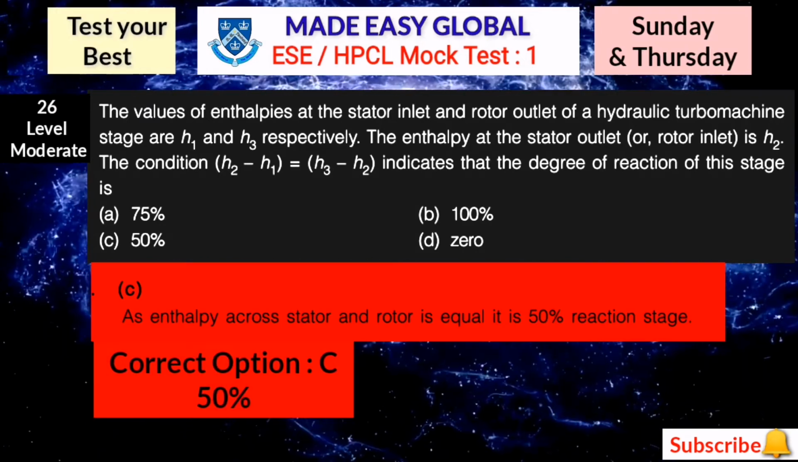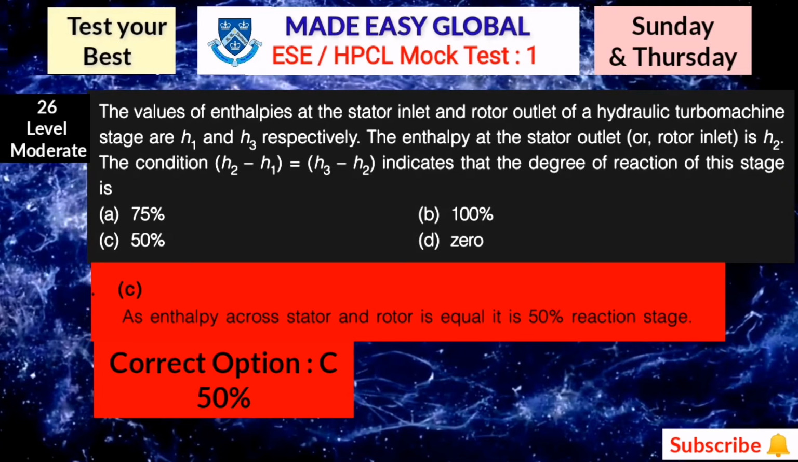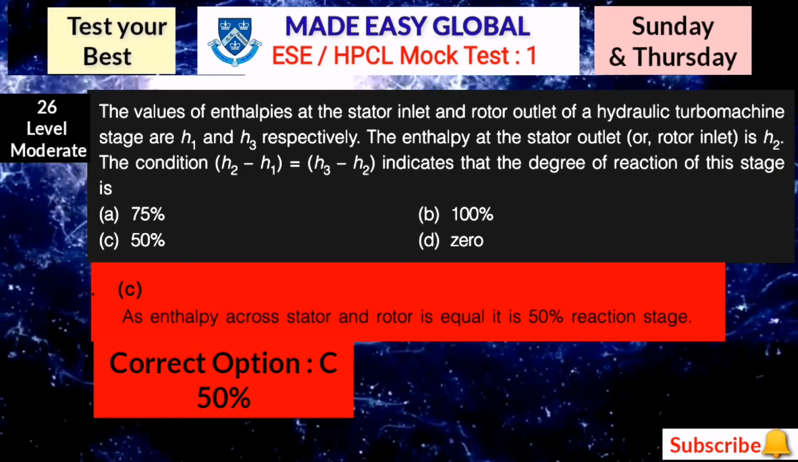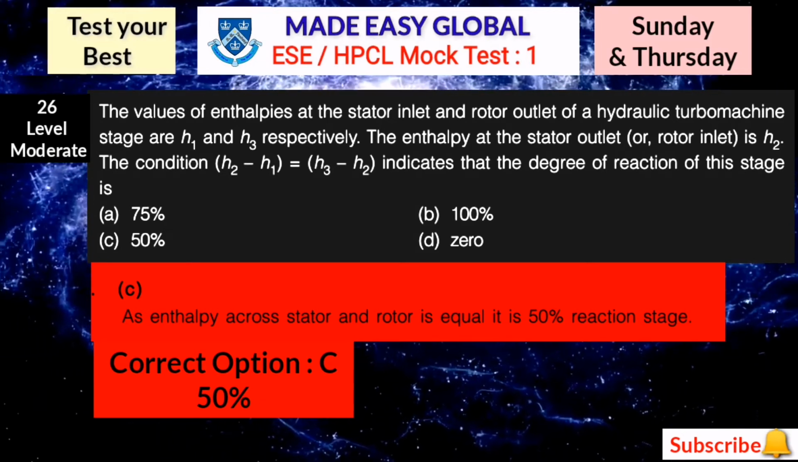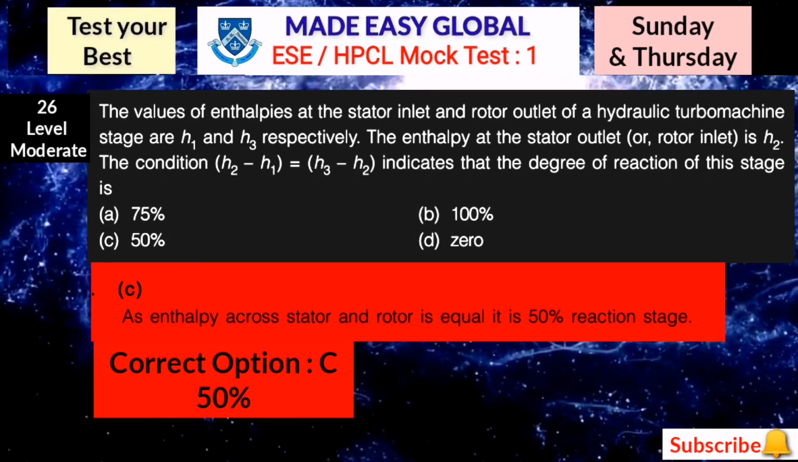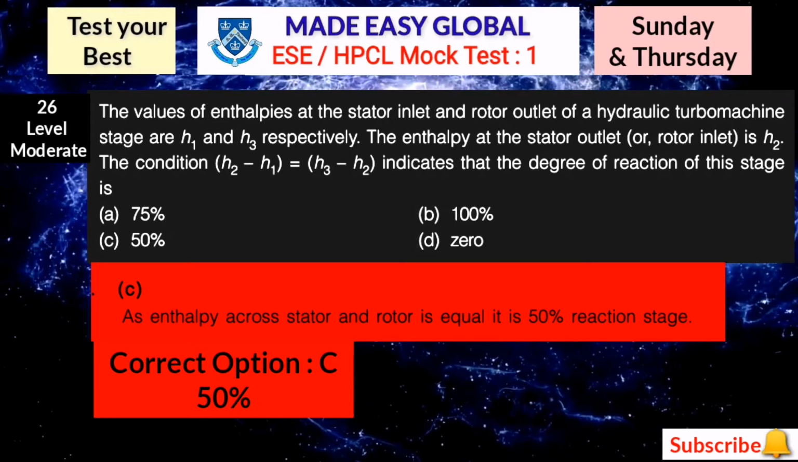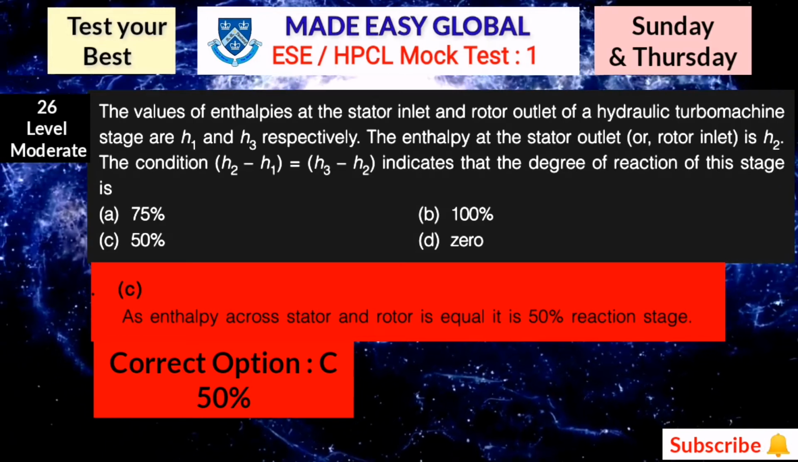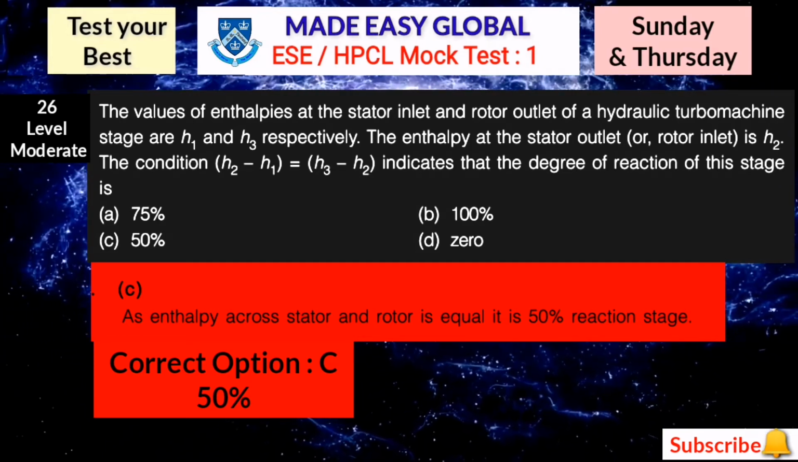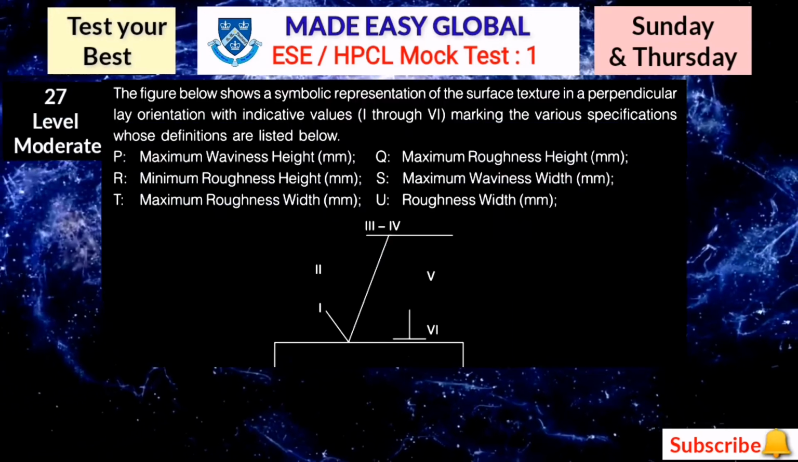Here the correct answer is option number C. As enthalpy drop across stator and rotor is equal, it is a 50% reaction stage. So the correct answer is obviously 50%. So in competitive examinations, your basics should be as clear as possible. Based on your basic fundamentals, you can solve any example without calculating. Now the next question is question number 27.